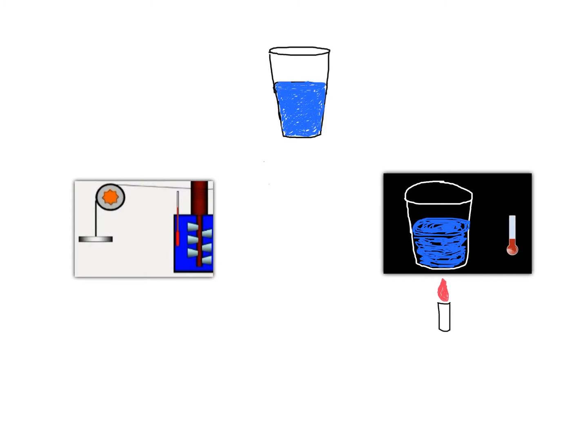Let's review the first law of thermodynamics. Let's say I want to add energy to this cup of water. There are two ways that I can add energy to a system. I can do work on the system, or I can add energy as heat.